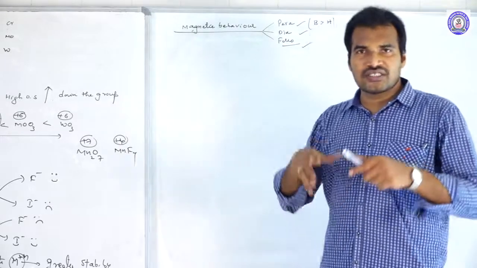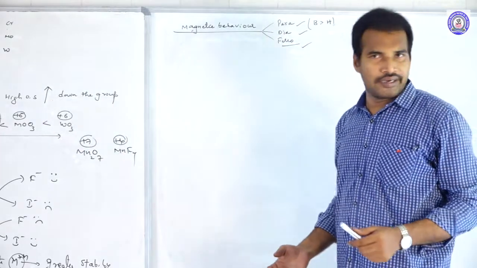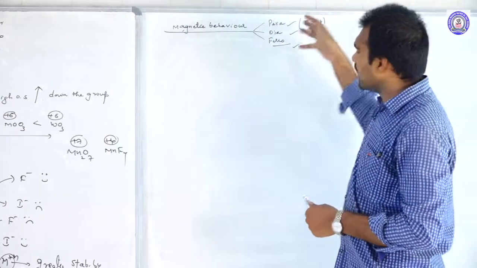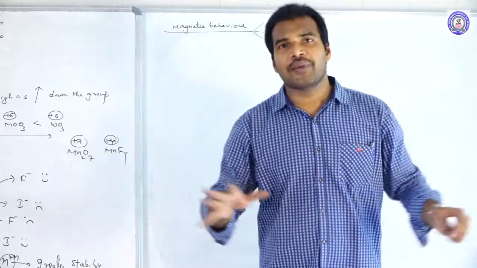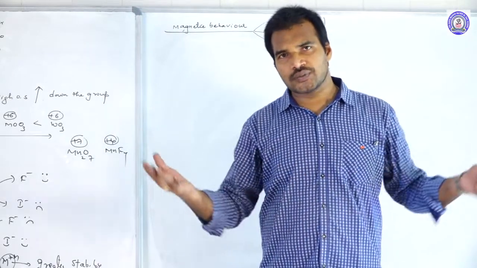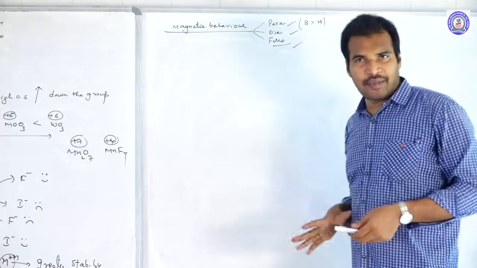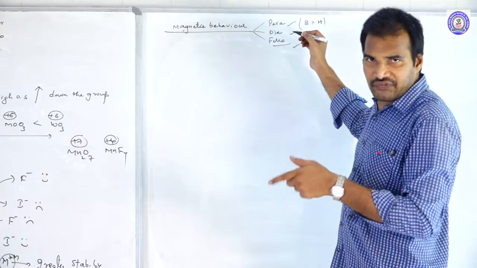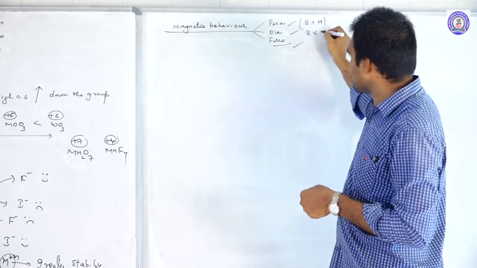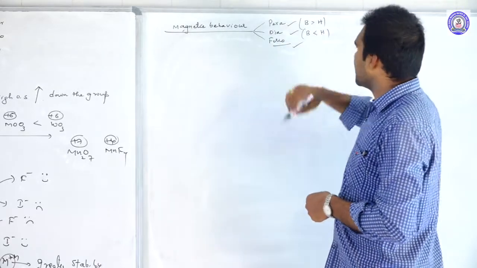Diamagnetic substances are substances which are repelled by the external magnetic field. Generally these are species having no unpaired electrons, meaning all the electrons have been paired up. Those species act as diamagnetic. In this case, the magnetic field strength of these substances is lesser than the external magnetic field strength, B is lesser than H.